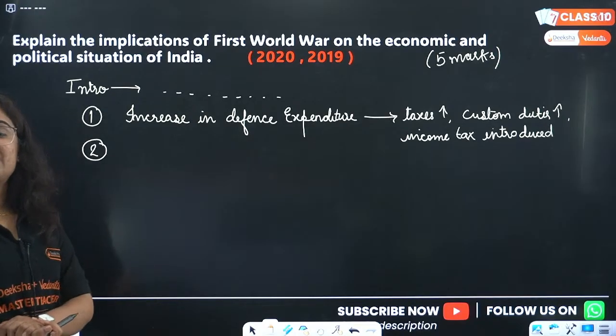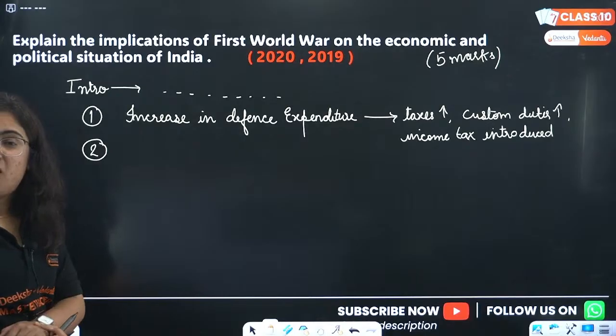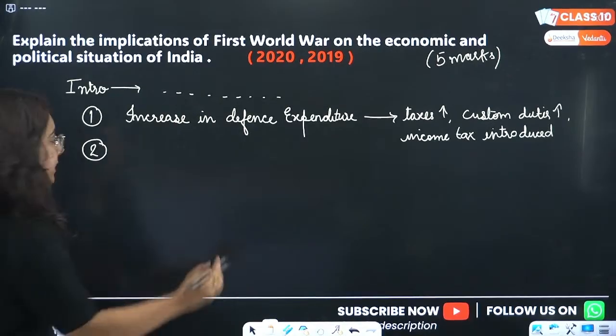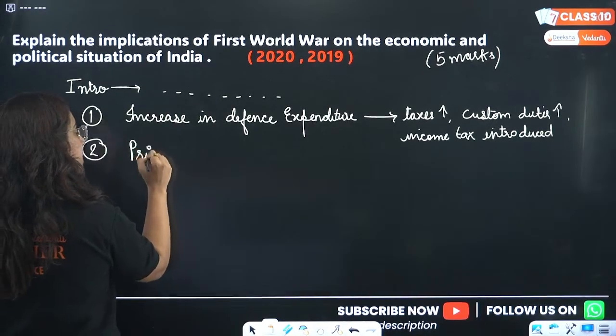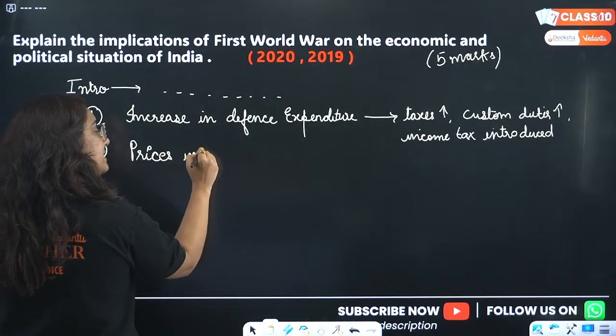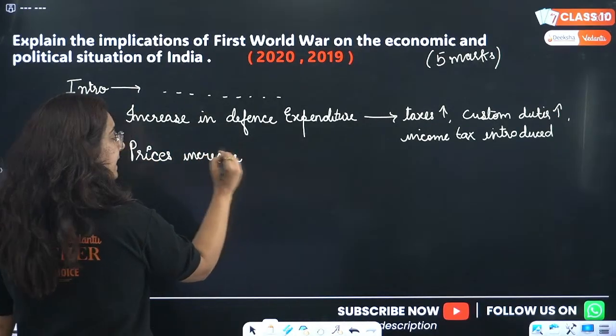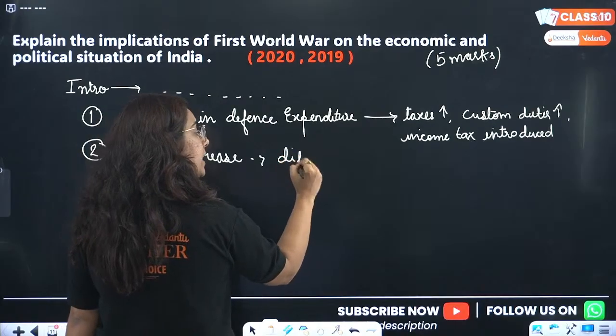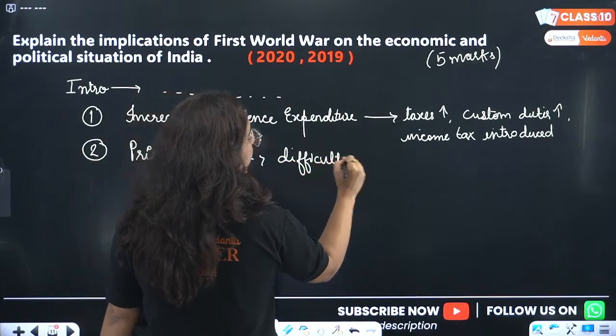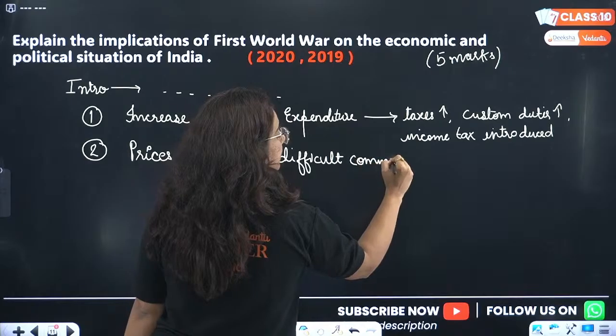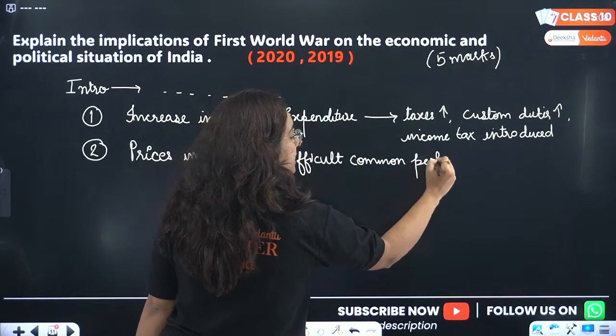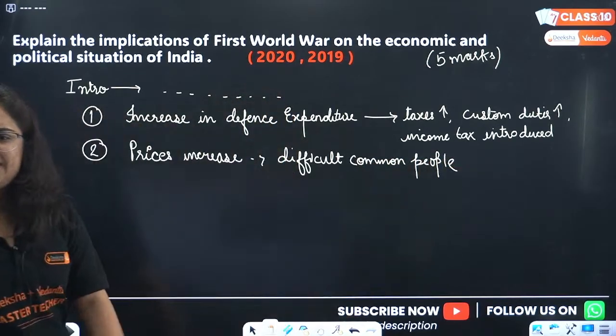The war increases the prices in the market, and hence prices increased in the market. When prices increase, it becomes difficult for the common people of India, the poor people of India, basically.